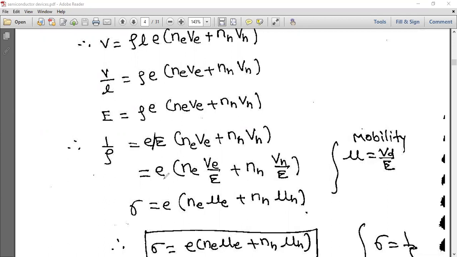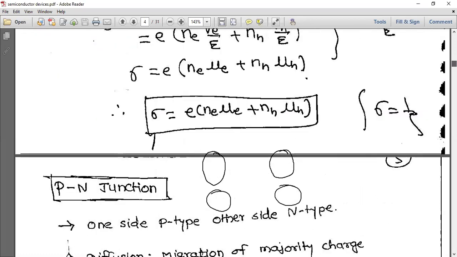Okay. And now this electric field I am bringing inside the bracket. So Ne Ve by E plus Nh Vh by E. And this is what your mobility is. Mobility of electrons. This is mobility of holes. We have replaced here. And that's why sigma is equal to e (Ne μe plus Nh μh). Okay. Next one. Now sigma is equal to what? e (Ne μe plus Nh μh). This is the formula which is useful for solving problems.